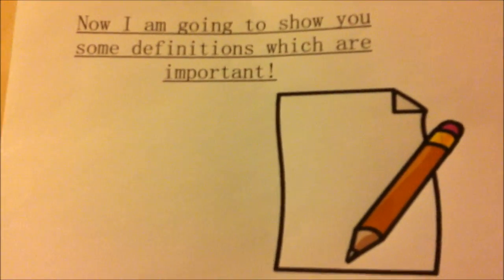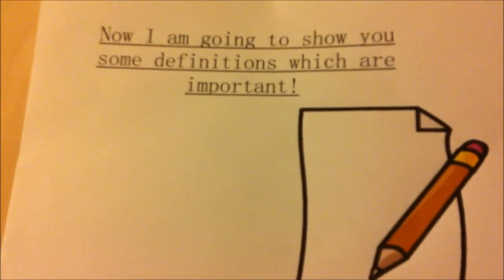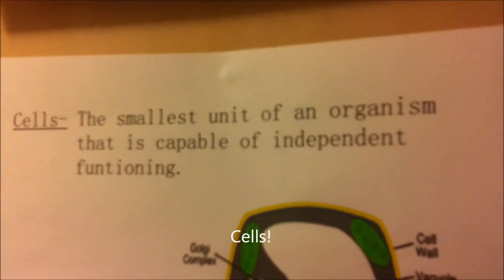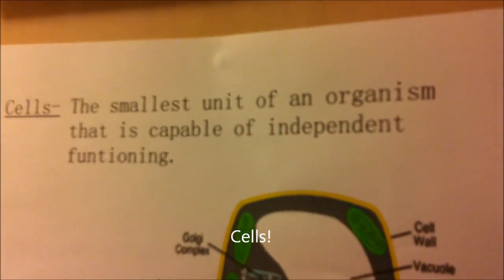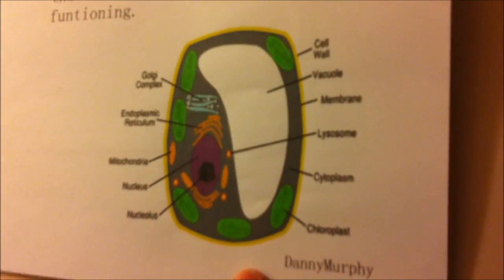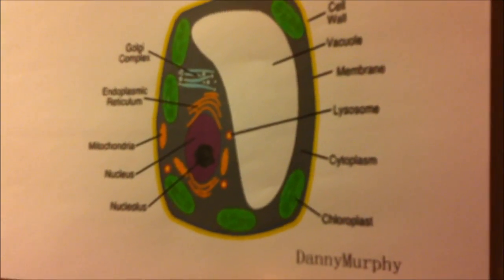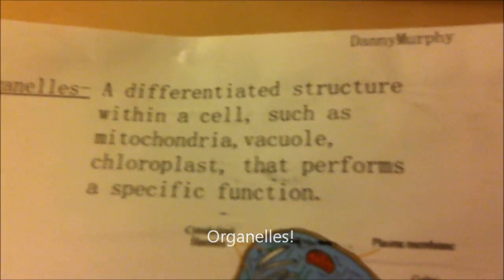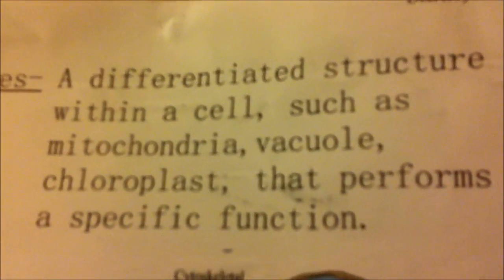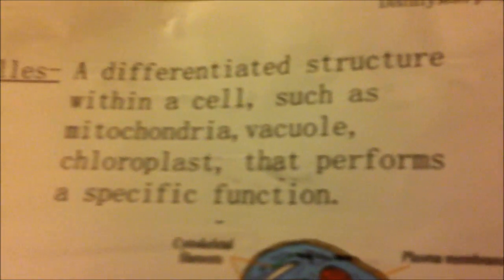I'm going to show you some definitions which are important for you to understand the topic of cell differentiation. Cells, the smallest unit of an organism that is capable of independent functioning. It consists of classic known things such as cell wall, cell membrane, lysosome, cytoplasm and the nucleus. Organelles, different structures within a cell such as mitochondria, vacuole, chloroplast. These all perform a specific function.